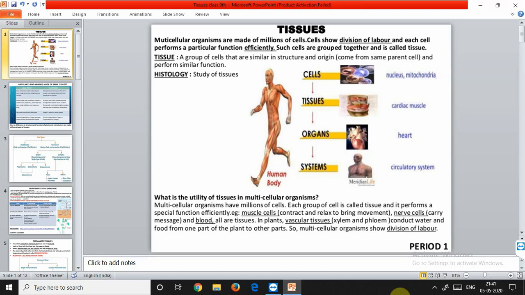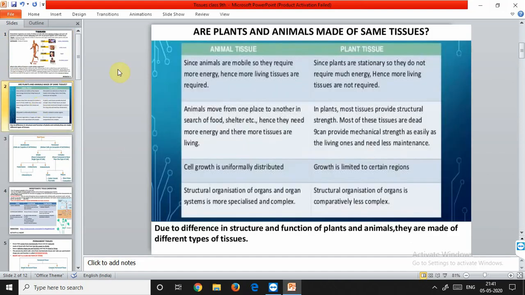Tissues become organized to form organs. You can see in the diagram that when many tissues combine, they form organs, and these organs are converted into organ systems. The workload of the individual cell has decreased due to the origin of tissues. As a result of improved organization and higher efficiency, multicellular organisms have a higher survival rate. Due to the presence of tissues, multicellular organisms have a higher survival rate as compared to unicellular organisms.